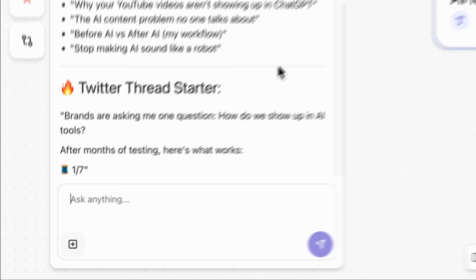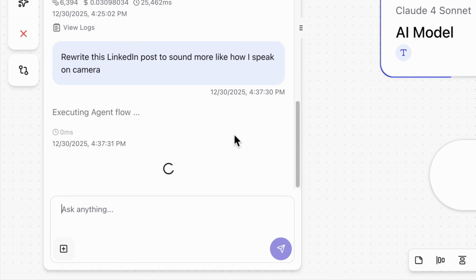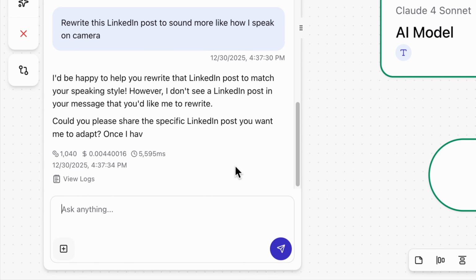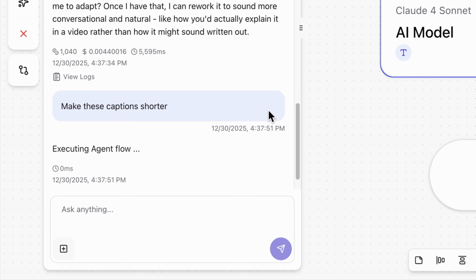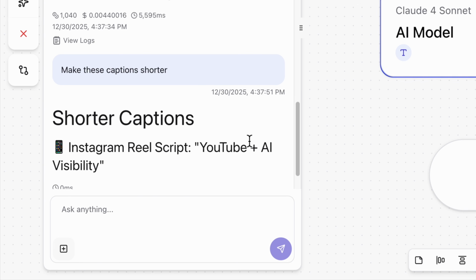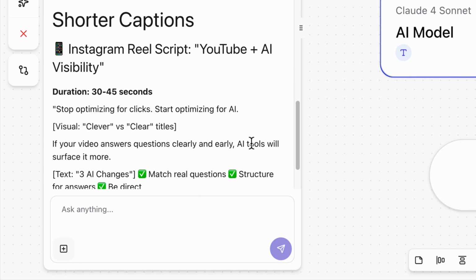So I might say something like, rewrite this LinkedIn post to sound more like how I speak on camera. Okay, good point. I need to specify the post, so I might copy and paste it into the chat window so it knows. Let's try something different. Make these captions shorter. Curious to see if it applies to all the captions written. Certainly it does. As I said, this thing is lightning fast.